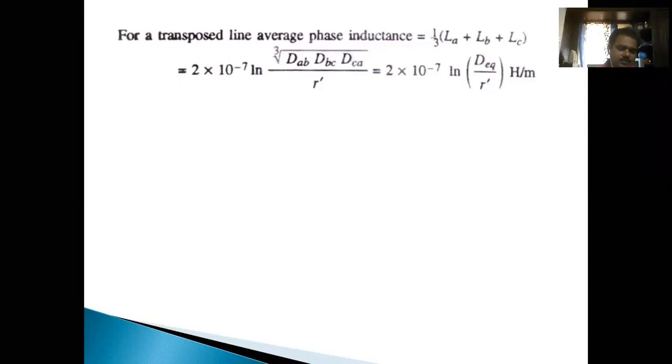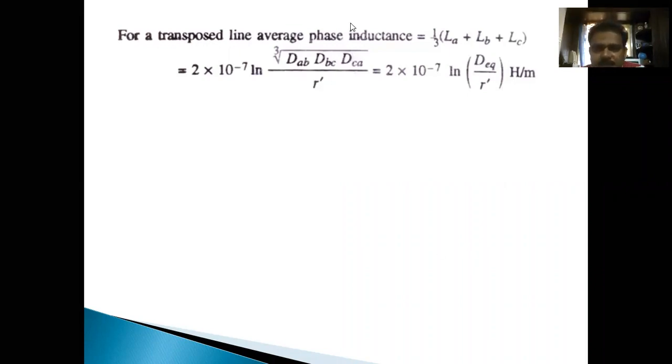In case the same conductors are transposed, the entire formula changes. Transposed means 1/3 of the length of the conductor is in position A, 1/3 of the length is in position B, and 1/3 of the length is in position C. So every time the position of the conductor is changing.